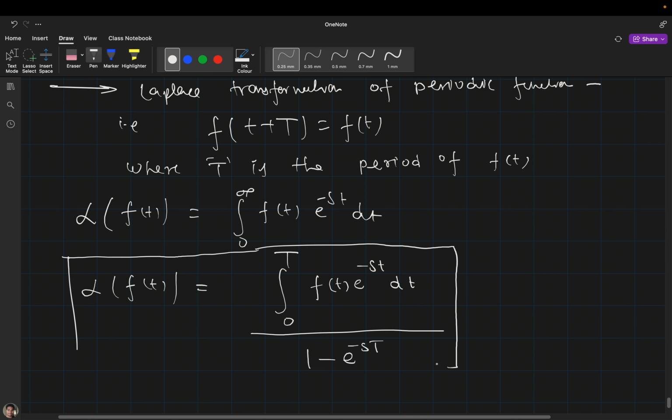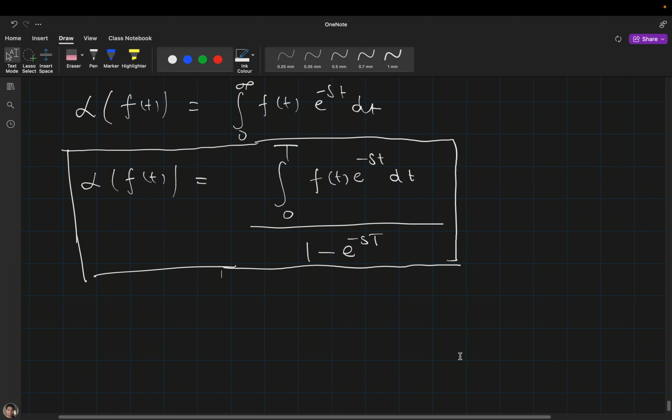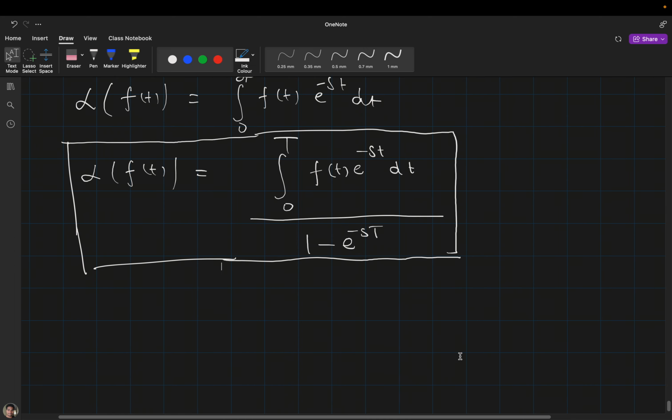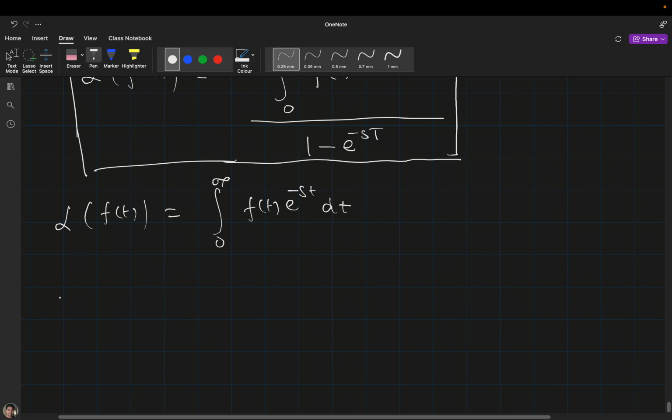GATE has not asked it yet, but they can ask it in just a 1 mark question, such as which one of the following is correct. So let's derive it. It's very simple, it's not very lengthy. So, the integral from 0 to infinity of f(t) e raised to the power minus st dt. What I will do is just break this integral in this form.